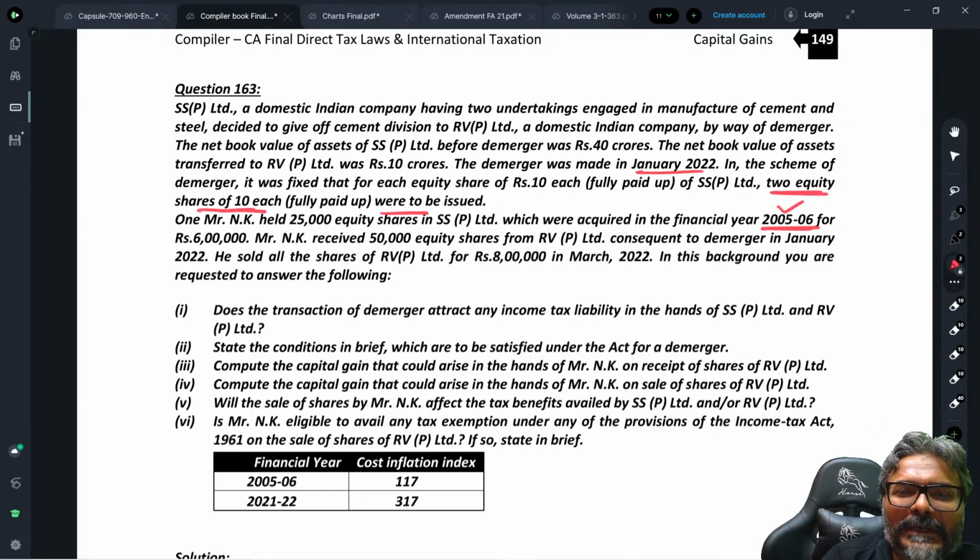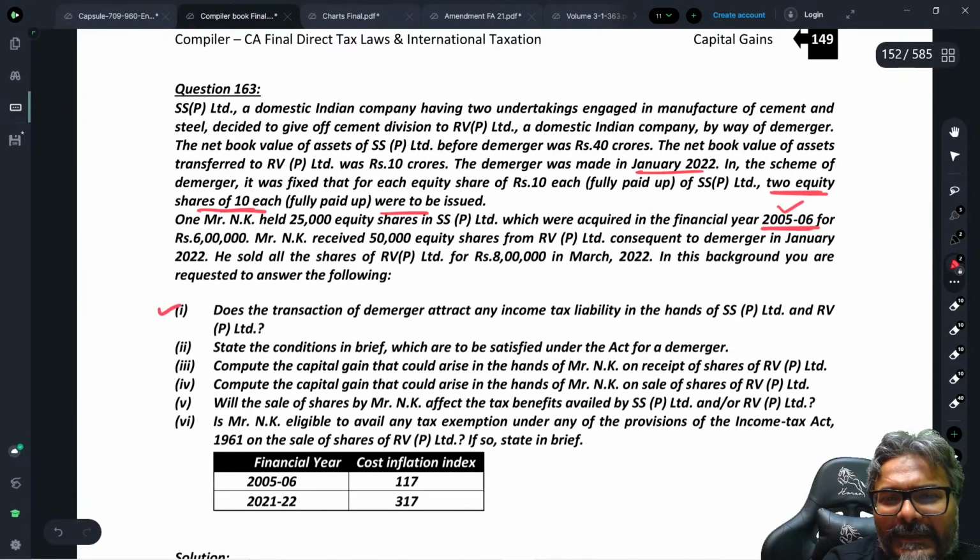Yes, 5/6. So Mr. NK received 50,000 equity shares from RV Private Limited consequent to demerger in January 2022. He sold all the shares of RV Private Limited for 8 lakhs in March 2022. In this background, you are required to answer the following. Now be very careful here. Students, one point I want to bring to your attention.